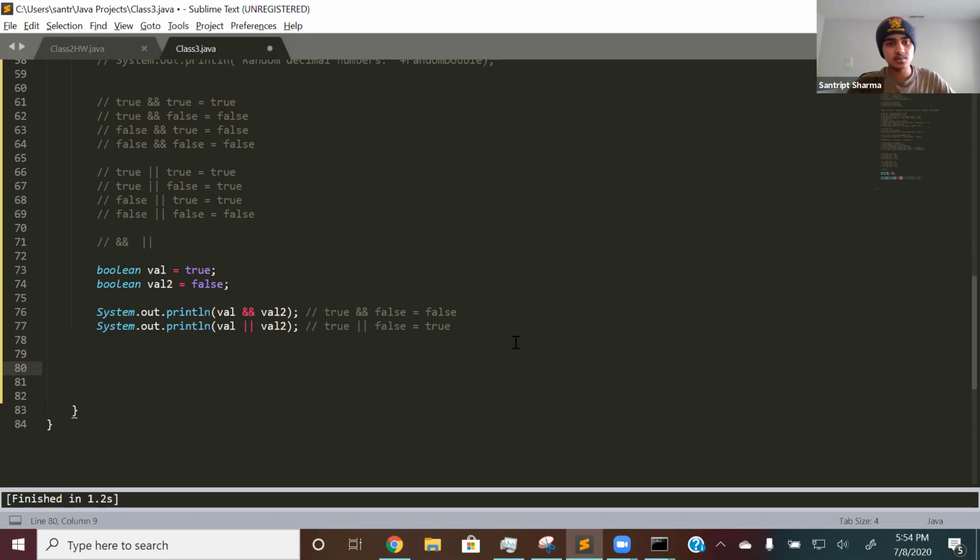So now on to the next topic. I want to talk about relational operators. So there are how many? There's 6 relational operators. So let me comment this. Relational operators. Yeah, so these are pretty simple. There's greater than, less than, greater than or equal to, less than or equal to, and then equal to, and then not equal to. Is that 6? Yeah, 6. So let's go over all 6 of these right now.